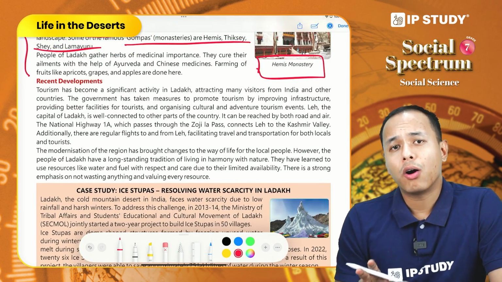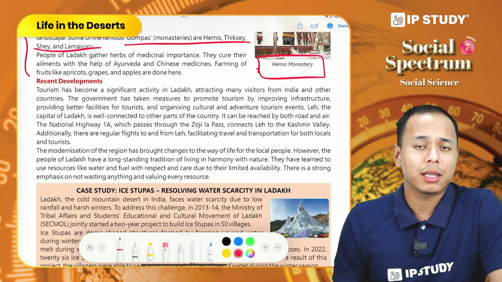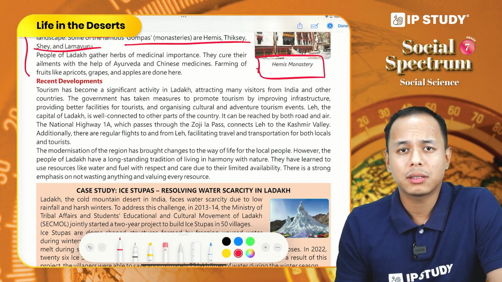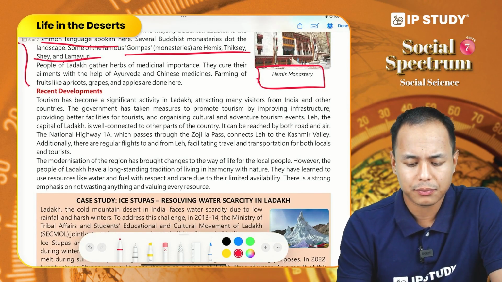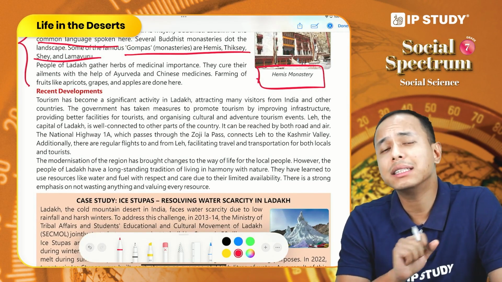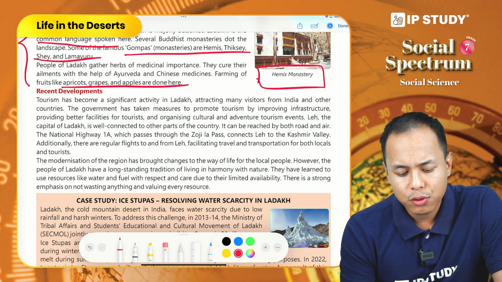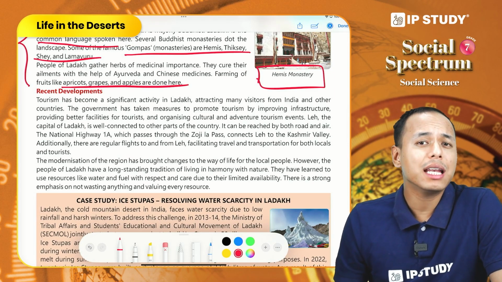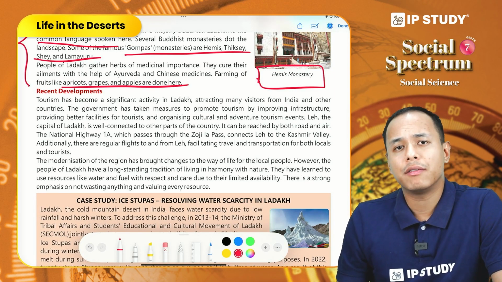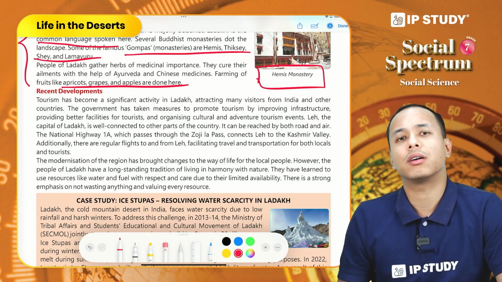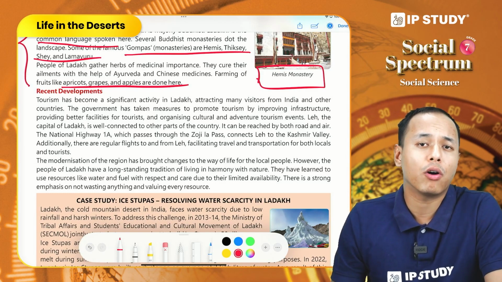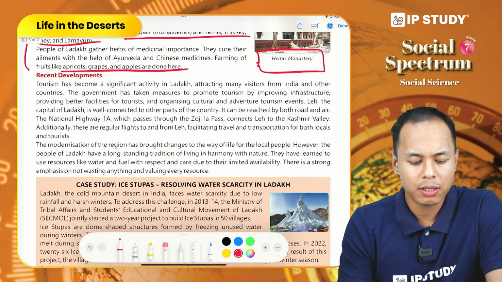People of Ladakh also practice agriculture. They also gather medicinal herbs and they practice Ayurvedic and Chinese medicine. Fruits like apricots, grapes and apples are mostly cultivated here in this region because of the suitability of climate for all these crops or fruits.